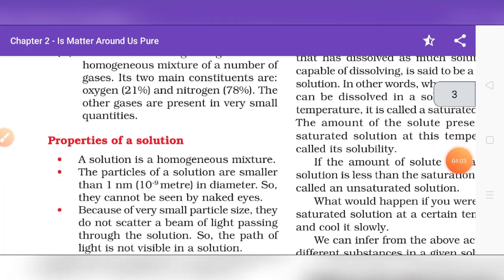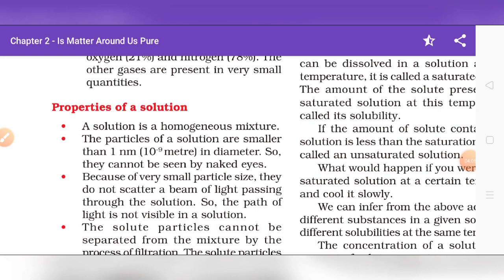Next we are going to study the properties of a solution. The first property is that a solution is a homogeneous mixture. Homogeneous means mixed; the particles are completely mixed together. The second property is that the particles of a solution are smaller than 1 nanometer in diameter. 1 nanometer is 10 to the power minus 9 meter, so they can't be seen by the naked eye. It means that the particle size is extremely small.